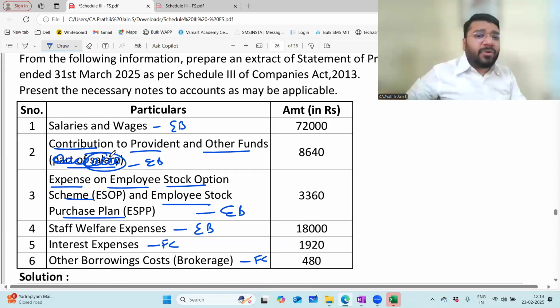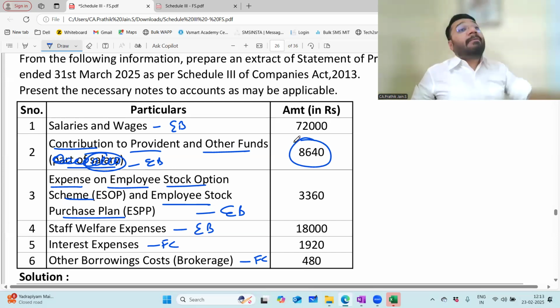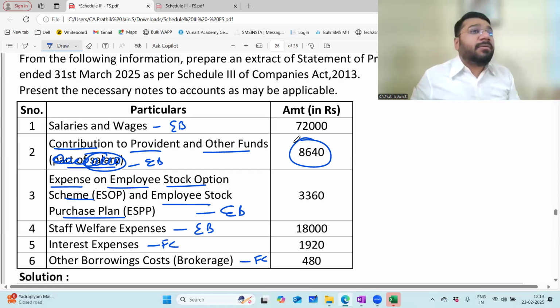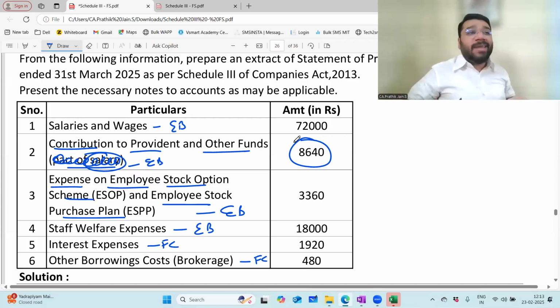From the examination point of view, you keep it very simple: employer contribution will come here, employee contribution will go to your salary and wages. But if you feel contribution to PF, employee also I should take it here, you can put it. Nothing wrong. There's no hard and fast rule is what I'm trying to say. Because even between the professional people, there is a debate. Then who are you and who am I?